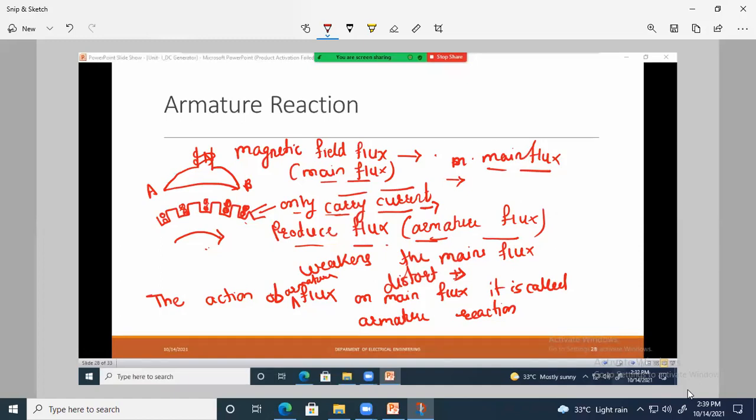But when the current starts flowing from the armature, or the current starts inducing in the armature conductor or armature winding, at that situation it will also produce some flux. त्याचं फंक्शन फक्त करंट कॅरी करायचंय, पण करंट कॅरी करून फ्लक्स पण प्रोड्यूस करते. That means it will produce some flux. मग या फ्लक्समुळे काय होते, it is called as armature flux. Due to that flux, the main flux will be weakened or it will be